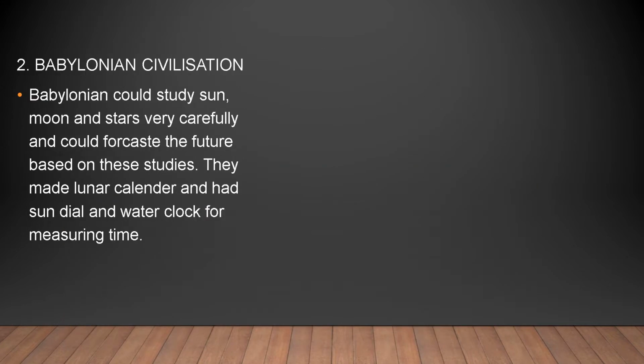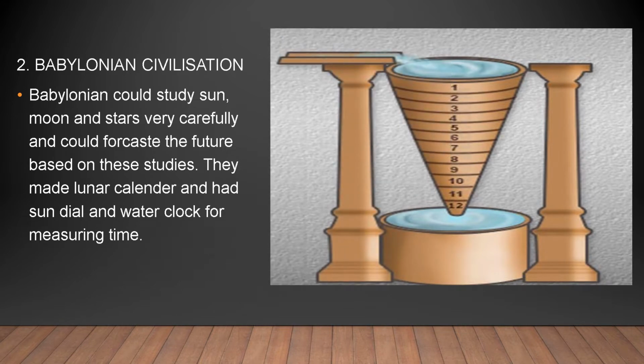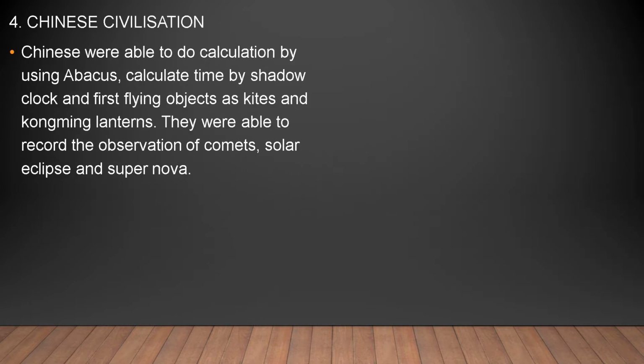The Babylonian civilization could use sun, moon and stars very carefully and could forecast the future based on these studies. They made lunar calendars and had sundials and water clock for measuring of time. The water clock is shown in the figure.